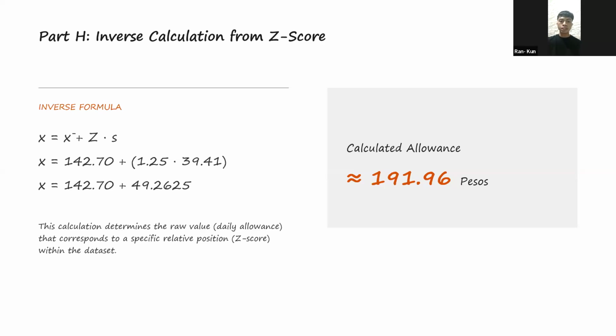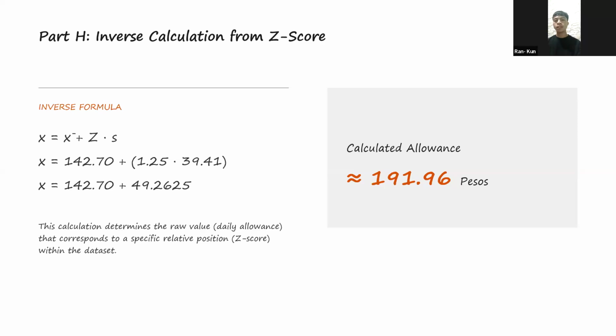For the step-by-step calculation, first we identify the values: z equals 1.25, which is given, the mean is 142.70 pesos, and the standard deviation equals 39.41 pesos. Then we substitute into the formula: x equals 142.70 plus open parentheses 1.25 times 39.41, close parentheses.